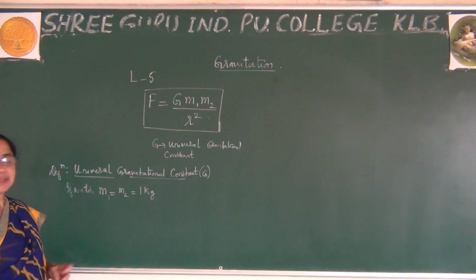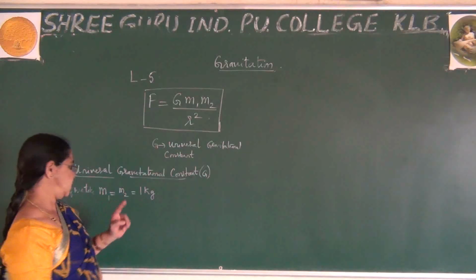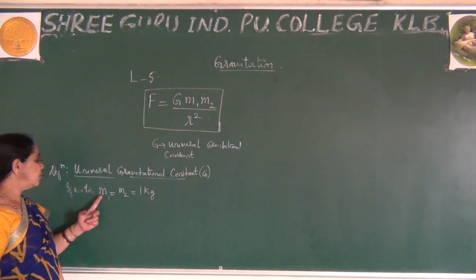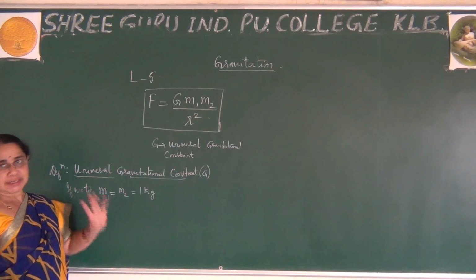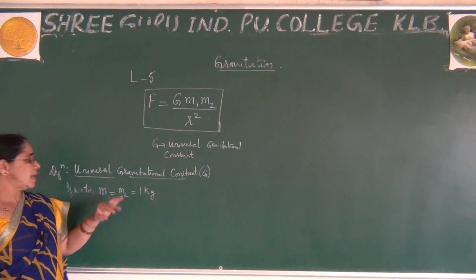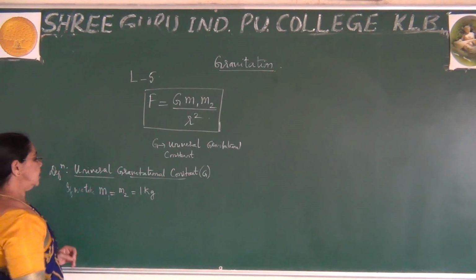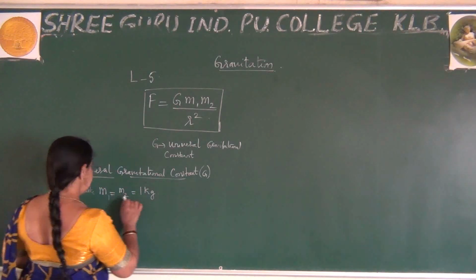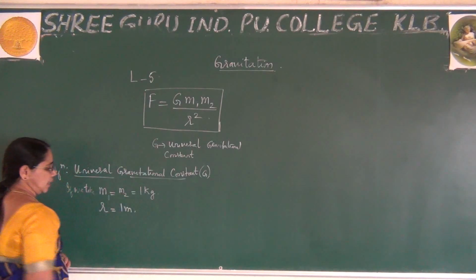What do you mean by this? I have taken the masses as 1 kg each. So you have to remember, here m1 equal to 1 kg and m2 equal to 1 kg, means each mass is 1 kg. Right? The separation between them is represented by r. Let me keep it as 1 meter.